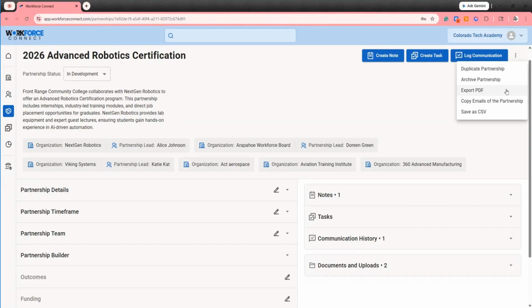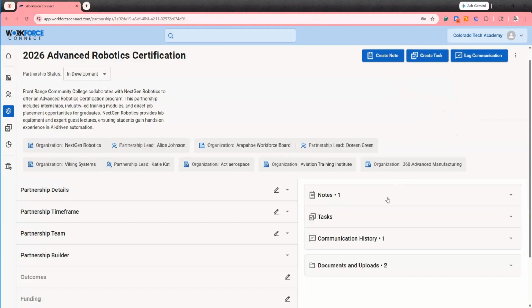Workforce Connect also has easy ways to connect with the people that are part of the partnership. Selecting copy emails of the partnership will allow you to copy the emails of all of the individuals who are part of this partnership, or open an email directly here from Workforce Connect and email those individual partners and contacts.